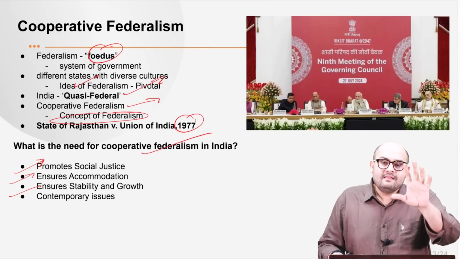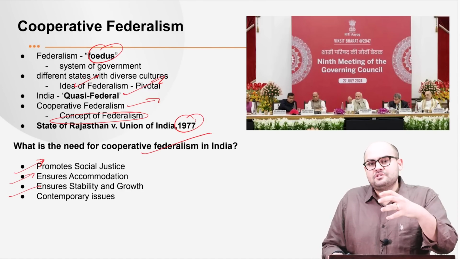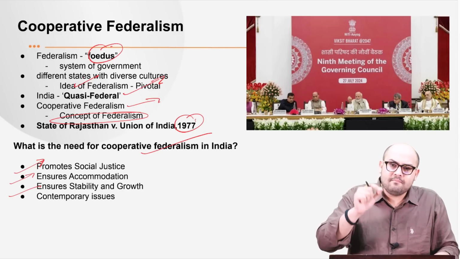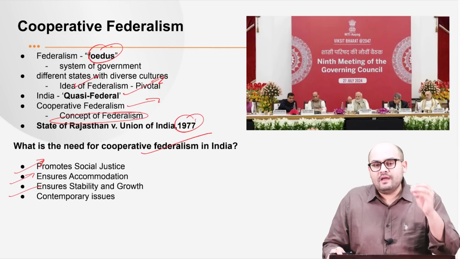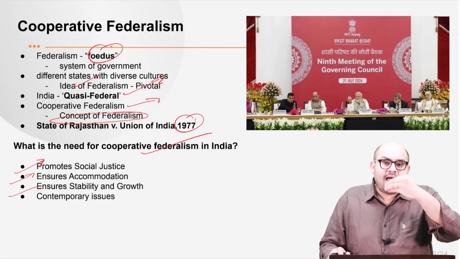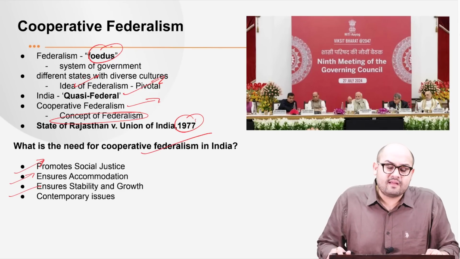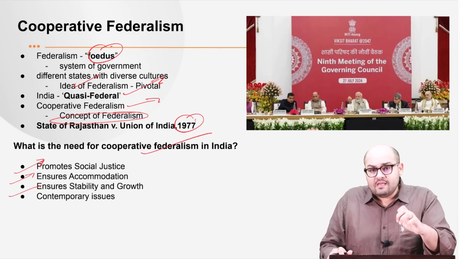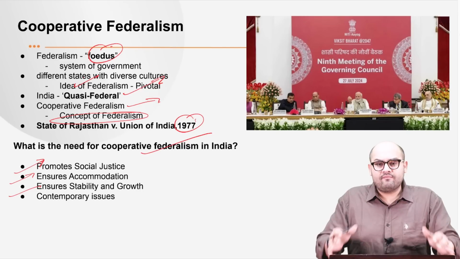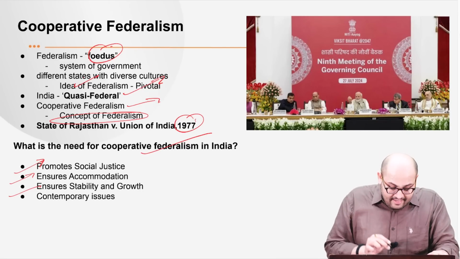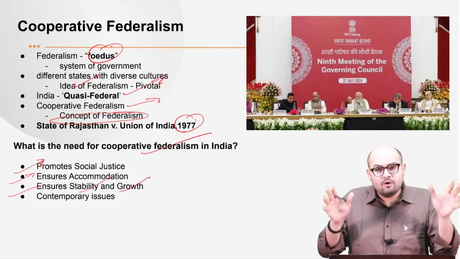Next, it ensures stability and growth. Please understand that the majority of the implementation of different schemes is done by the state governments. So it is very necessary to give them adequate space and adequate power, and here the concept of cooperative federalism becomes very important. If you have this setup, it ensures greater stability and growth of the whole country.